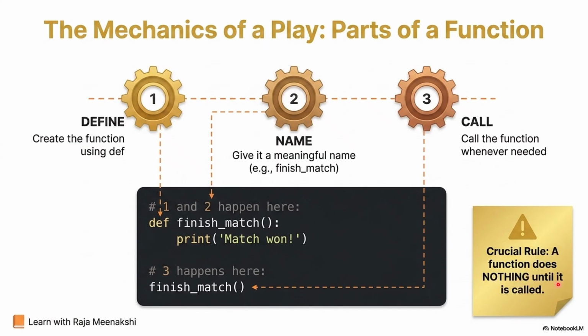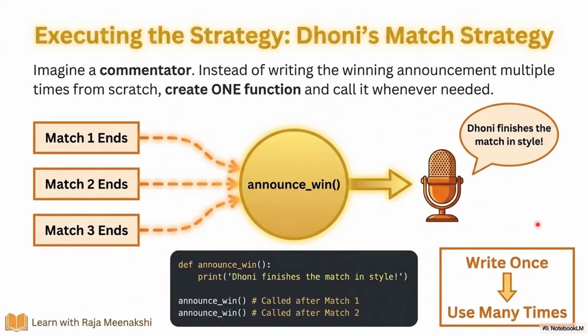A function does nothing until it is called. If you are not calling, it won't do anything. And there is the return keyword, return type, all those things. Many functionalities are there inside the function itself. This is just a simple conceptual understanding. So, executing the strategy, Dhoni's match strategy. Imagine a commentator. Instead of writing the winning announcement multiple times from scratch, he is creating the announce win function.